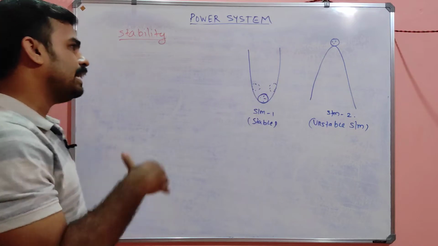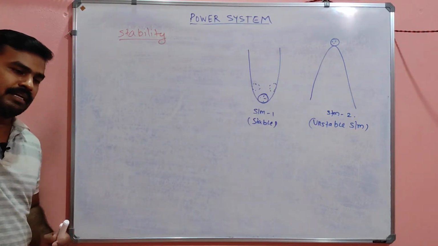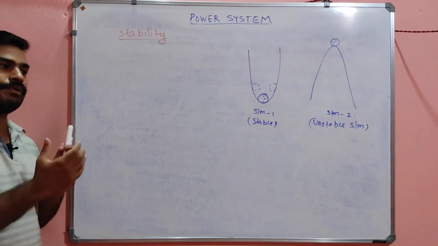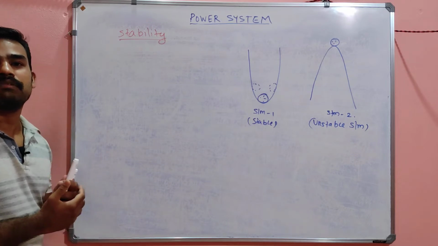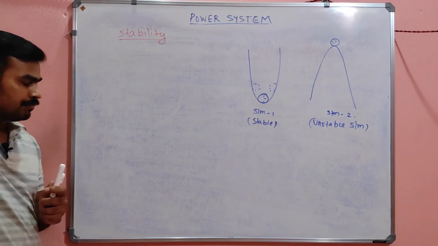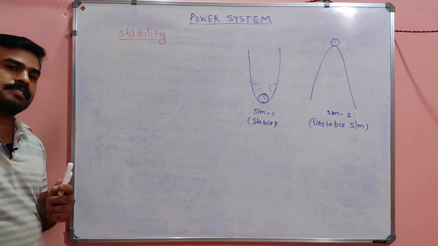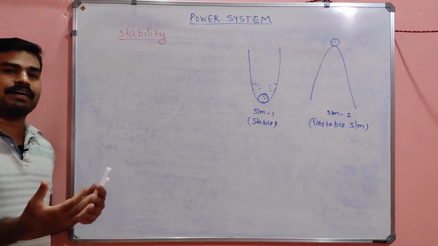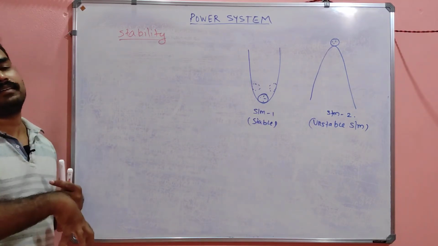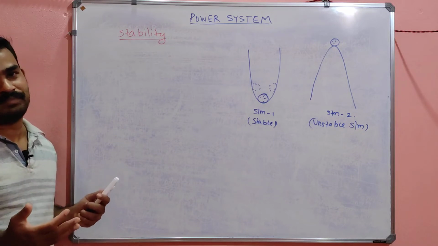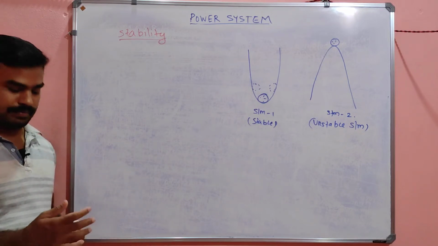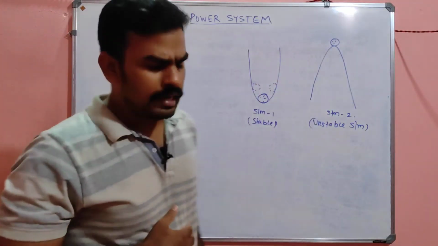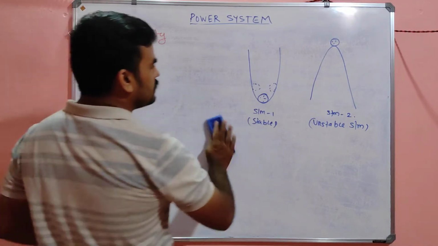So what is meant by stable and unstable system in power system, like in control system also? Stability means nothing but this: even if you give some disturbance to the system, after the disturbance is removed, the system itself adjusts its parameters and comes back to the original position, then we can say that the system is stable. Otherwise the system is unstable. Listen my dear, this is a general example.